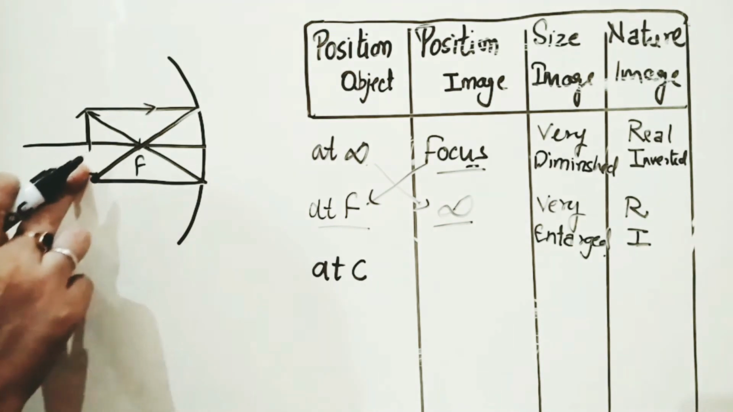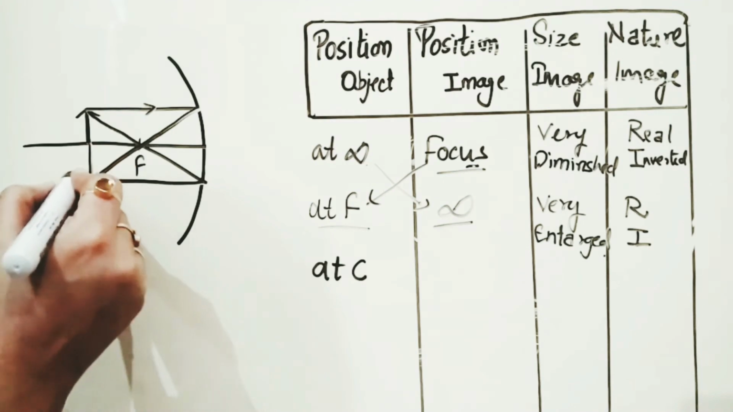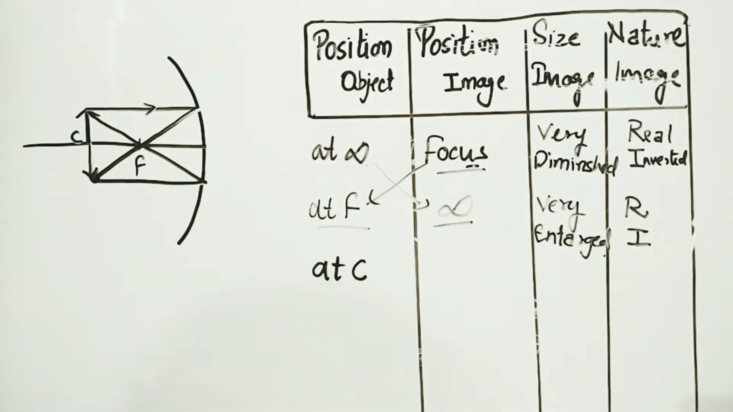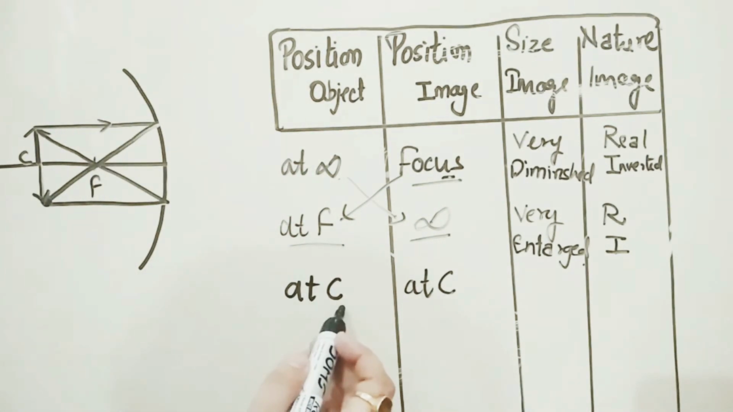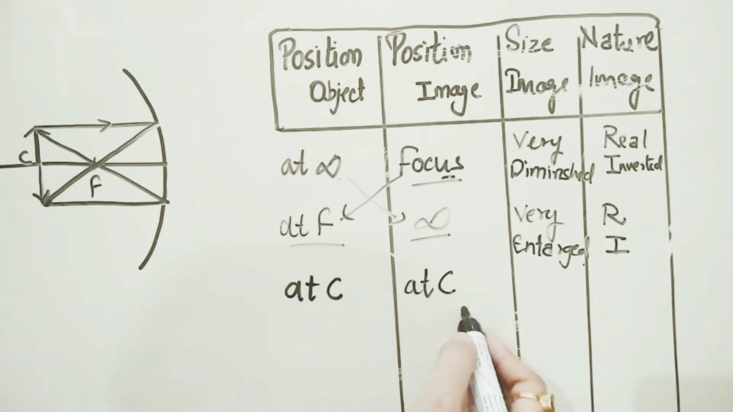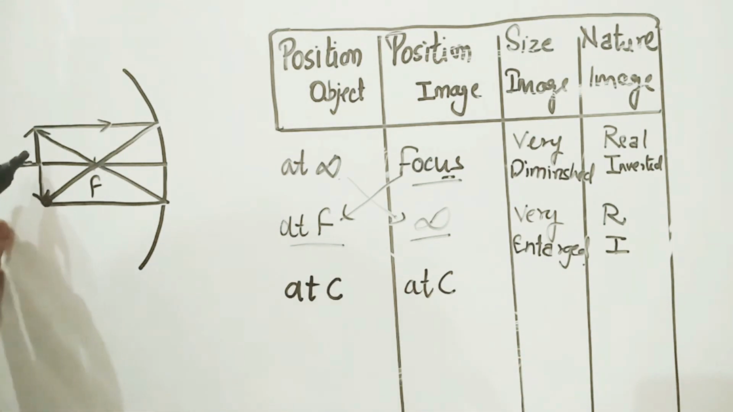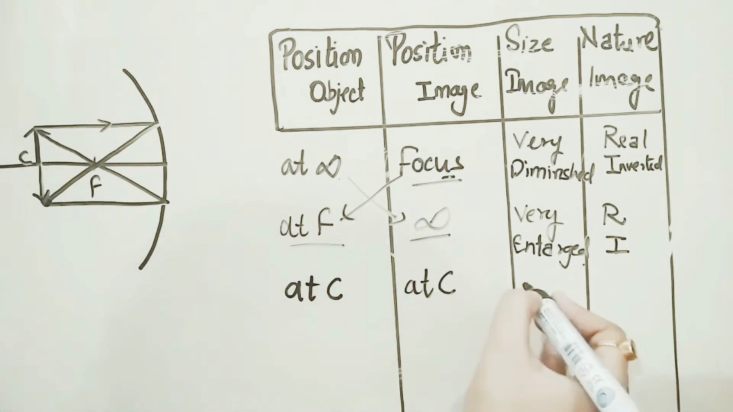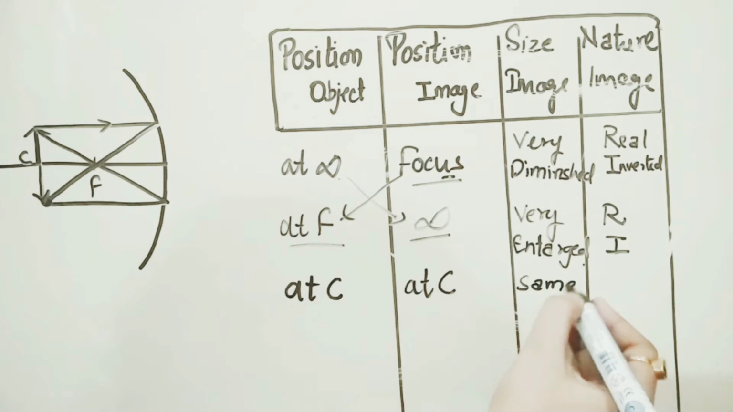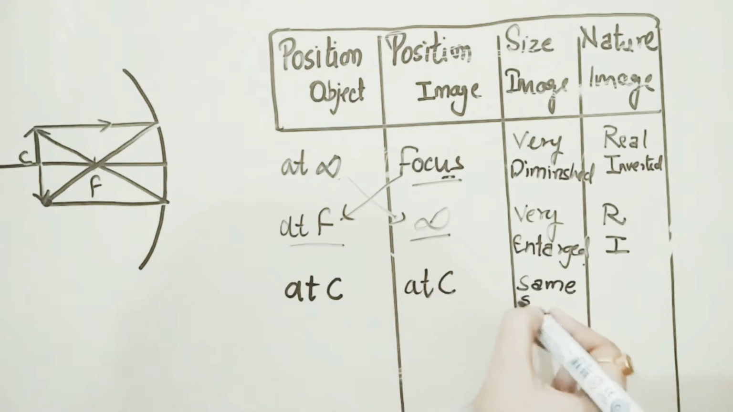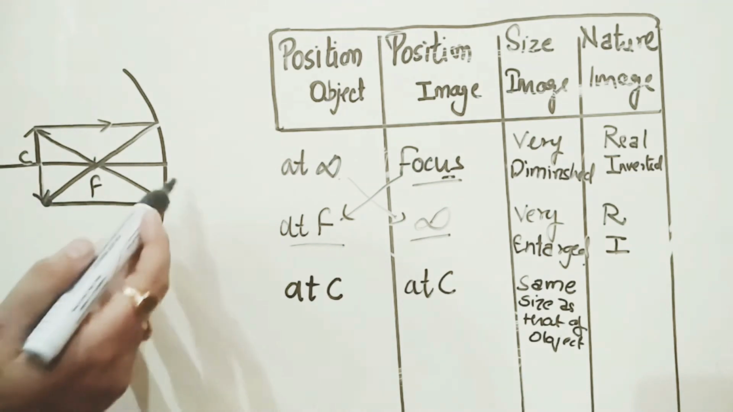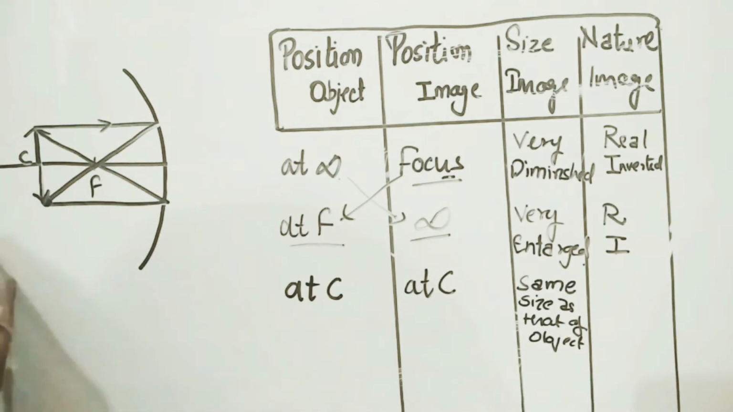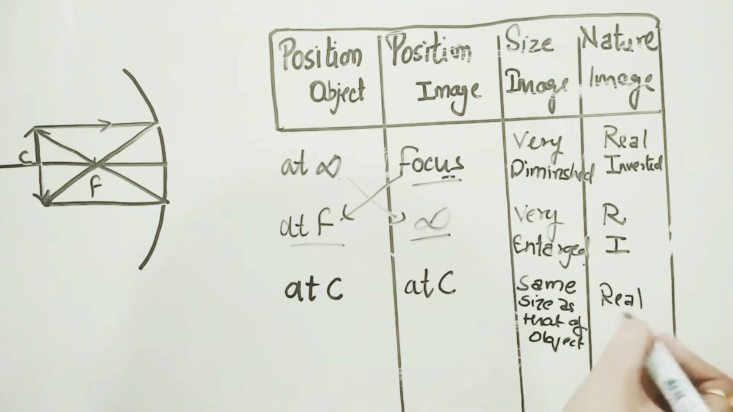Now the important point: these two rays both meet at the same point, that is at C. So when the object is at the center of curvature, the image is formed at the center of curvature. Now what will be the size of the image? It is of the same size, exactly the same size. So the size of the image is the same as that of the object. Now the next point, what will be the nature? Again it is in front of the mirror and inverted, hence it is real and inverted.